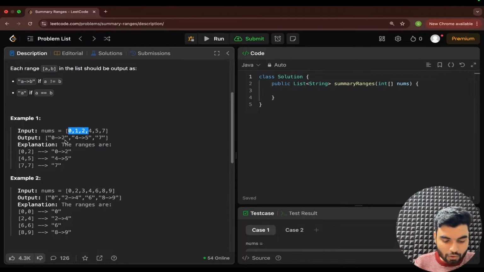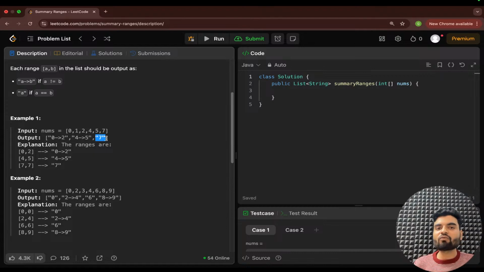So now what you'll do, you will have a range of 0 to 2, because you have elements from 0 to 2. Again, because 3 is not present, you cannot make it 0 to 4, right? Because 3 is missing. So you will have another range 4 to 5, where you have 4 and 5. Now again, because 6 was missing, you cannot have till 7, so you have to create a different range for the 7. Right, you understood the problem statement.